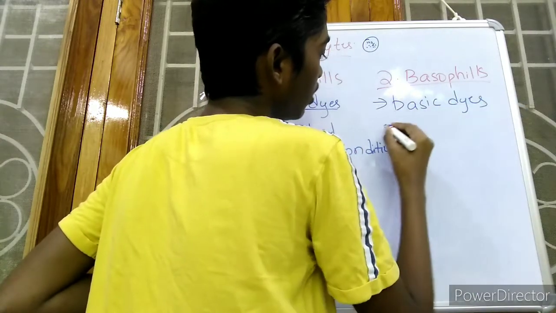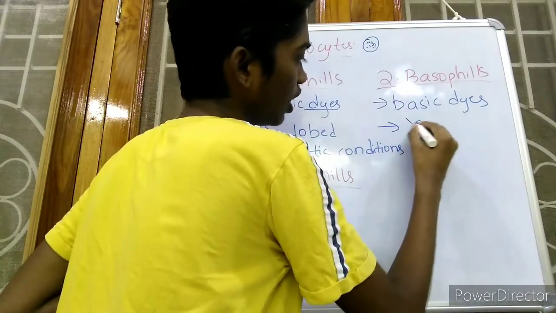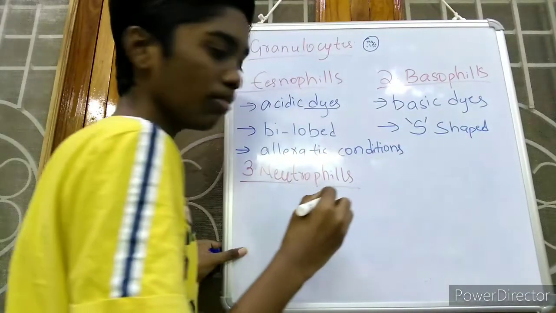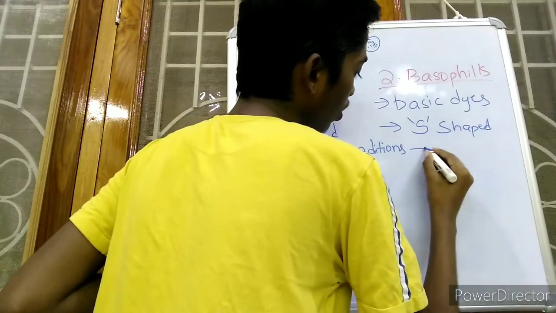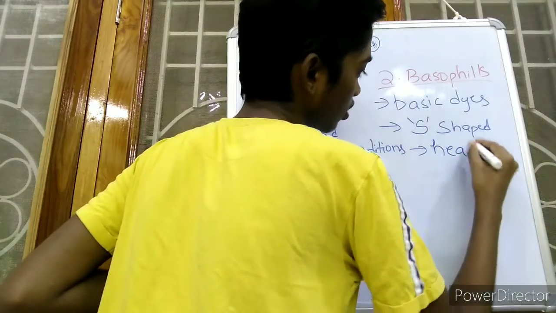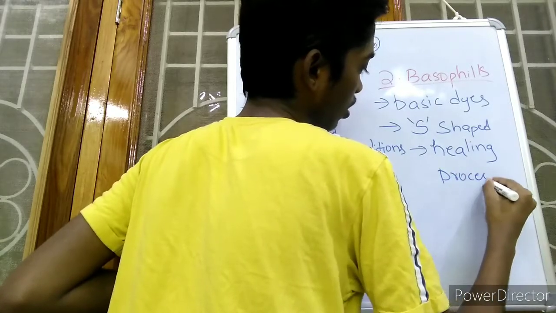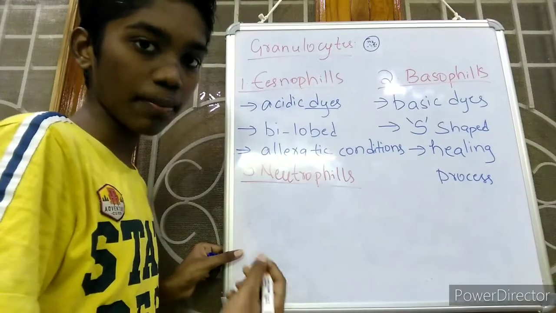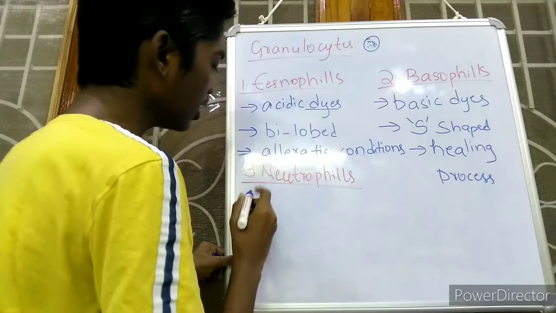And in basophils the nucleus is S-shaped. It means the nucleus will be similar to the structure of the alphabet S. Now these basophils help in the healing process. The process of reducing an injury is called healing. So these basophils help in the healing process.